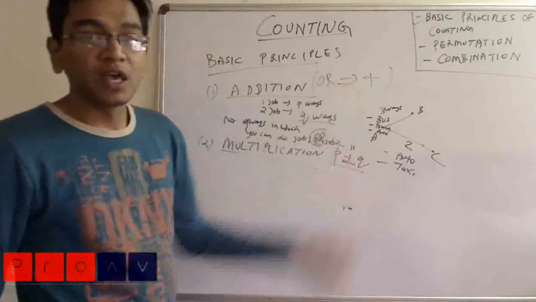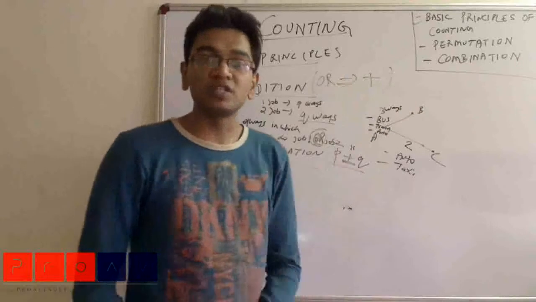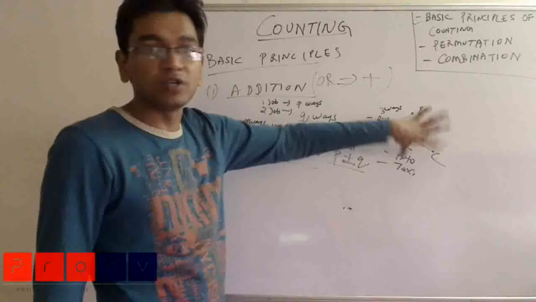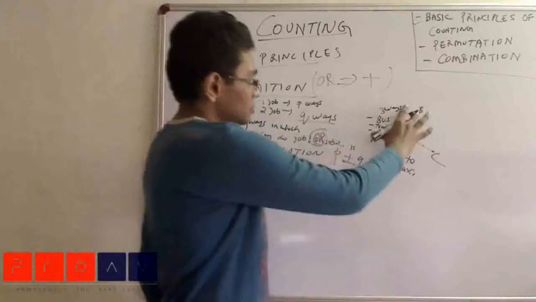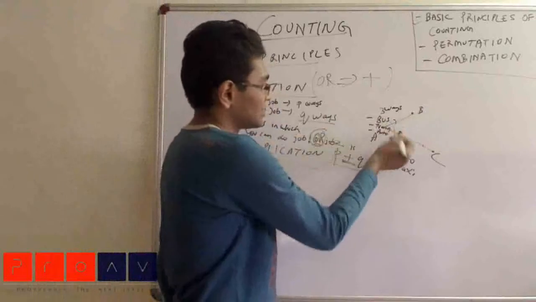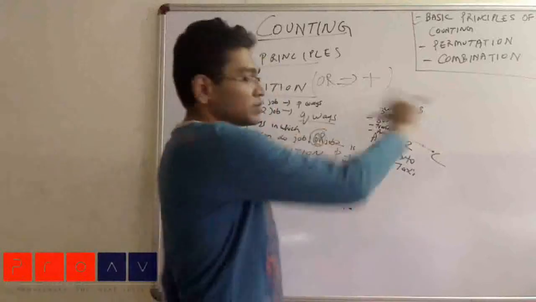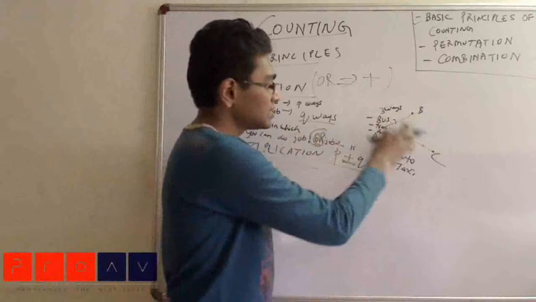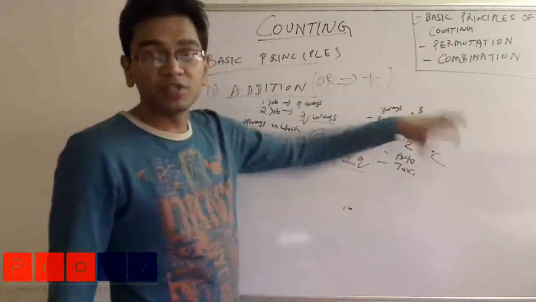And why is it so? If I ask you in how many ways can you go from A to B or C, that means either you are going to B or you are going to C. You are never going to both B and C. That means you are leaving the place A, and you are not sure where you are going. Either you will go towards B or you will go towards C. If you go towards B, you have 3 options available with you. And if you go towards C, you have 2 options available with you. So in total, I will say that I have 5 options with me.